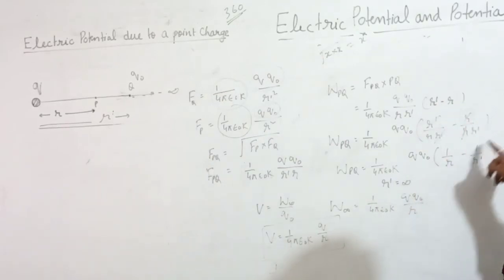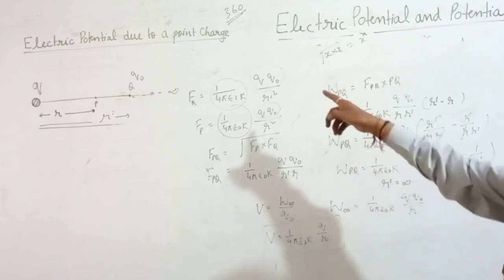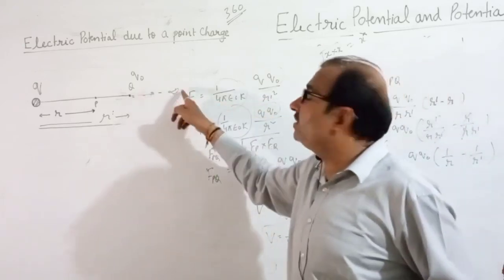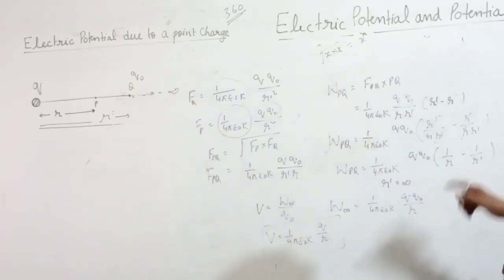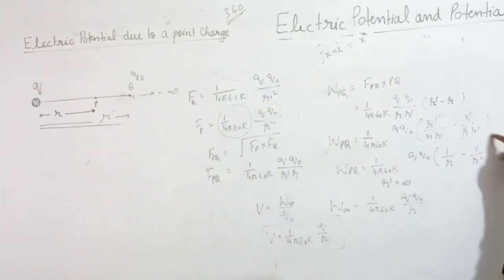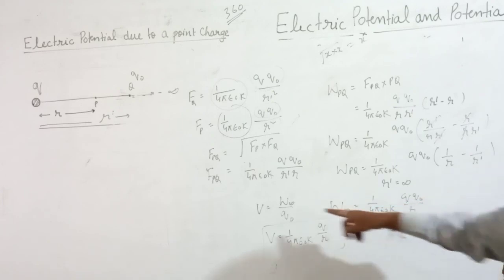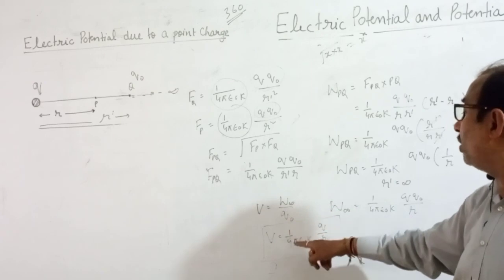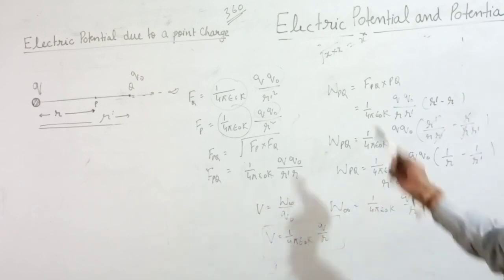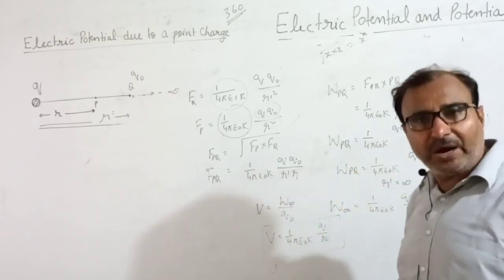R dash equal to infinite, and something upon infinite is what? That is 0. If point Q is at infinite, then R becomes infinite. Something upon infinite is zero. You have W infinite. Potential V equal to W infinite upon Q naught. This is all about electric potential due to a point charge.